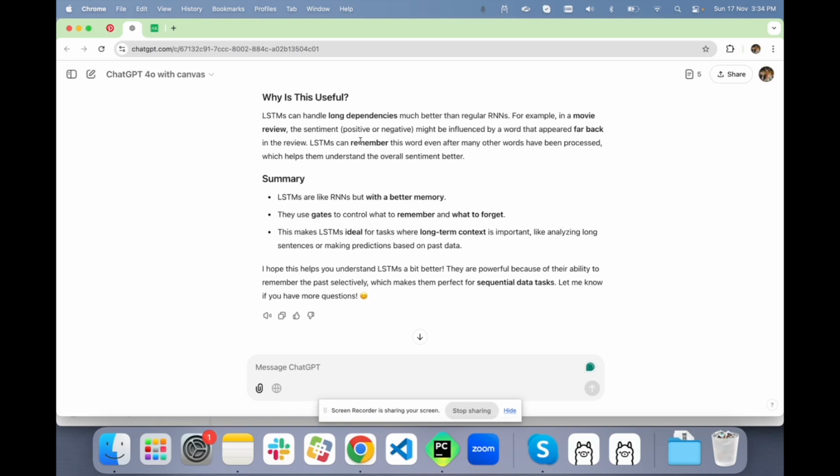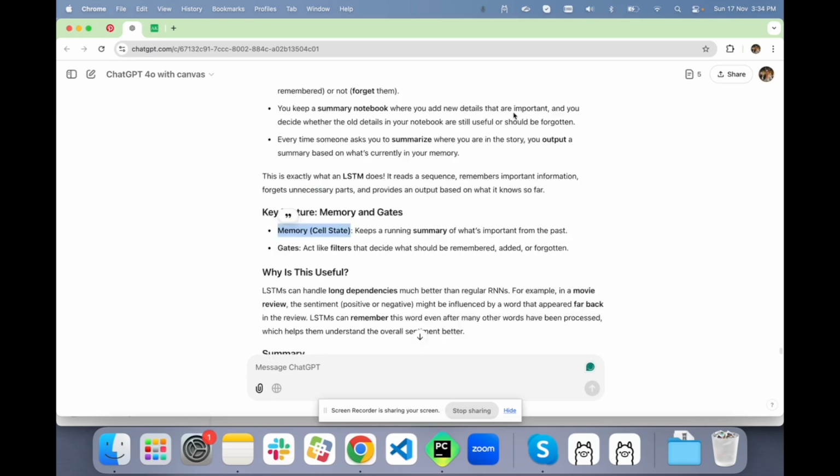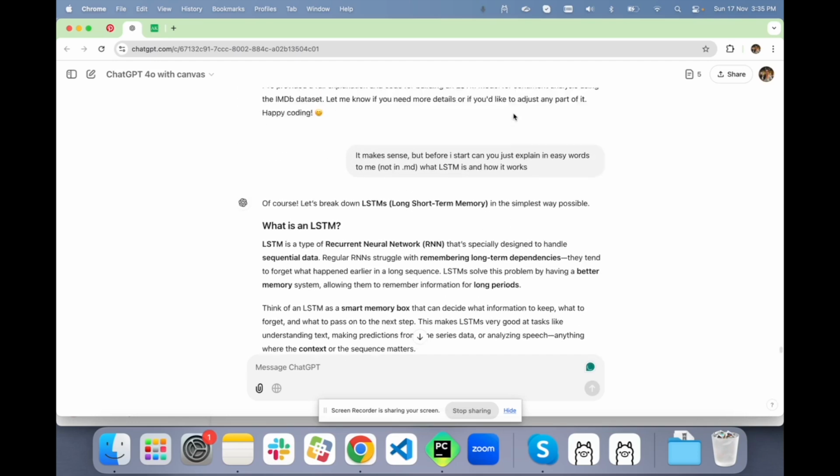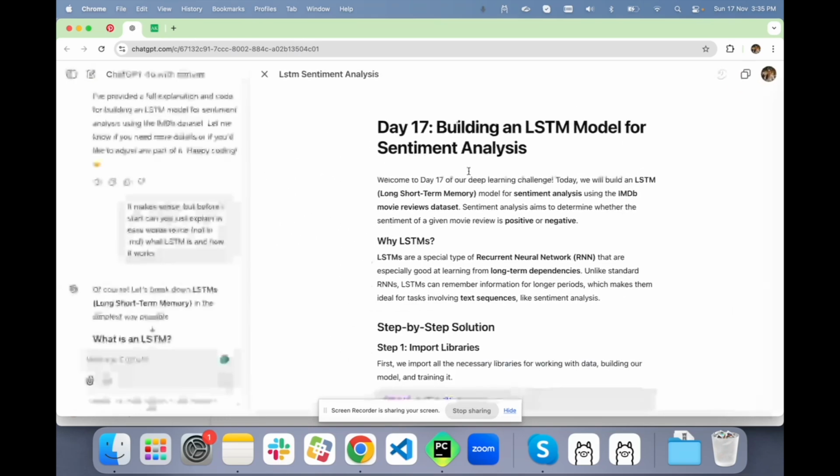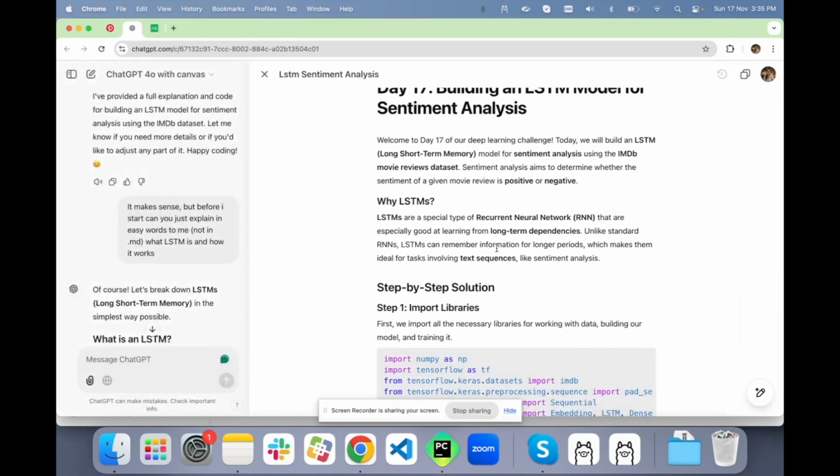Let's say a movie has a lot of words presented in the form of dialogues. With the help of LSTM, a word that has been spoken at the very beginning of the movie can be remembered by the end of the movie. So that is why LSTMs are useful. So I do understand what this is. Let's start with solving the problem.